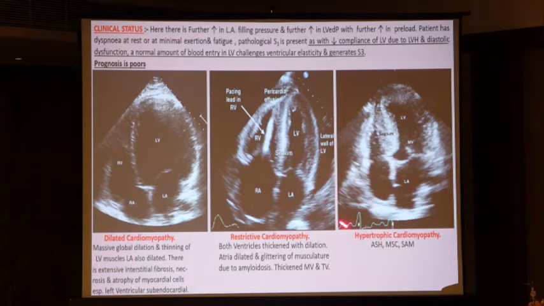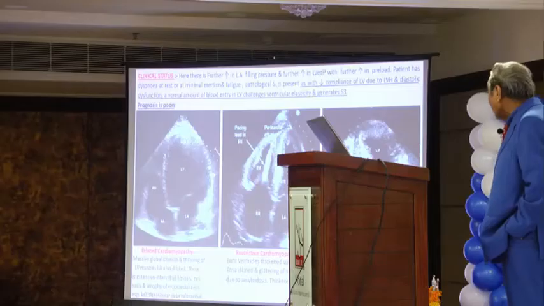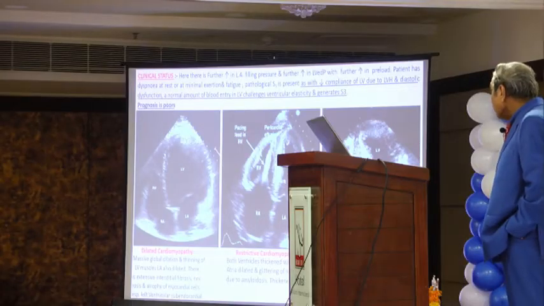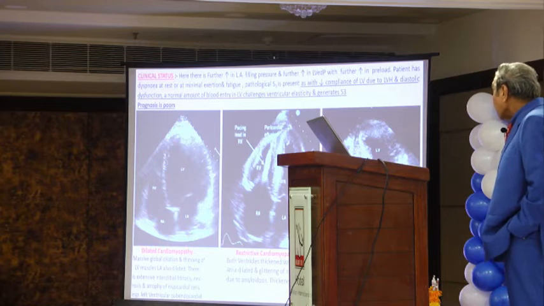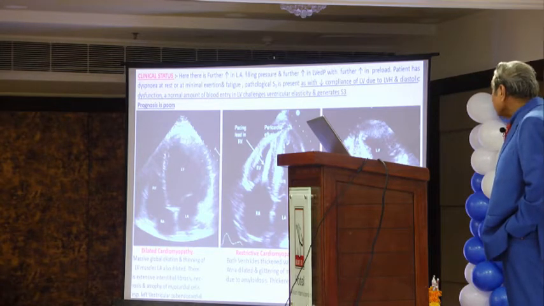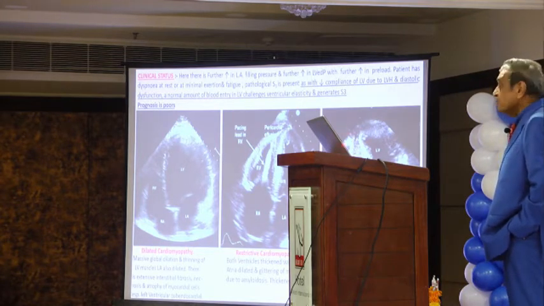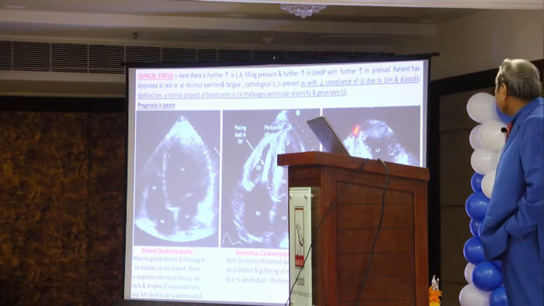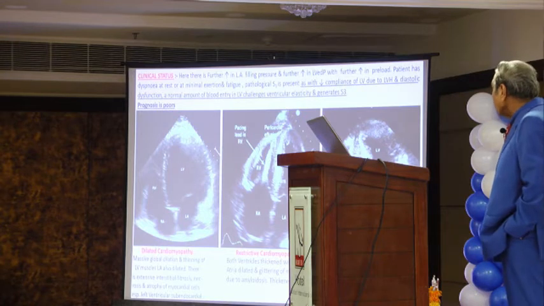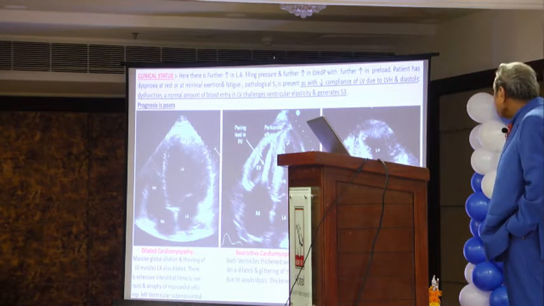It has three big points everyone has to remember. Number one, asymmetrical septal hypertrophy. Big systolic closure of the wall. And systolic anterior motion.